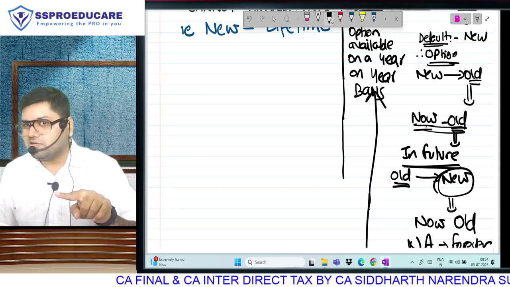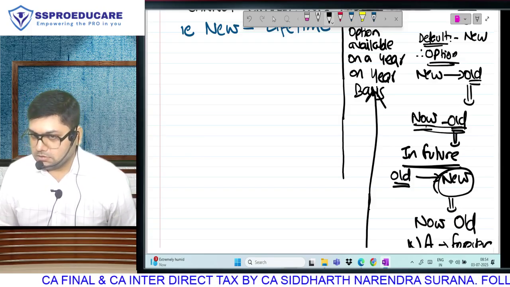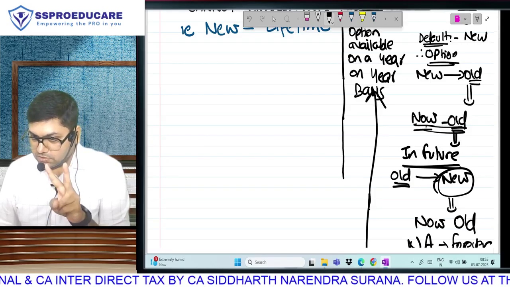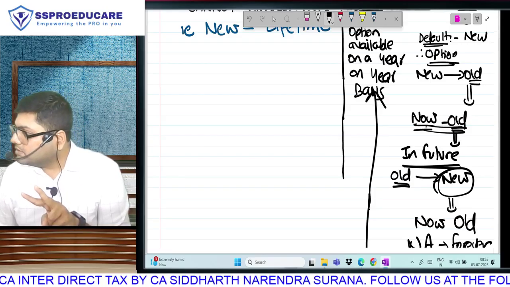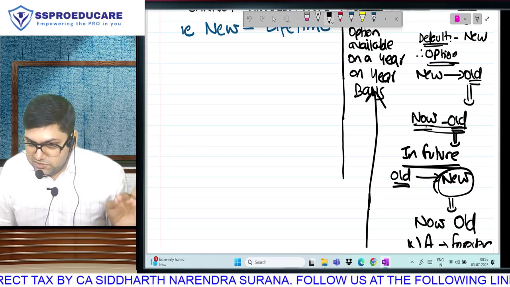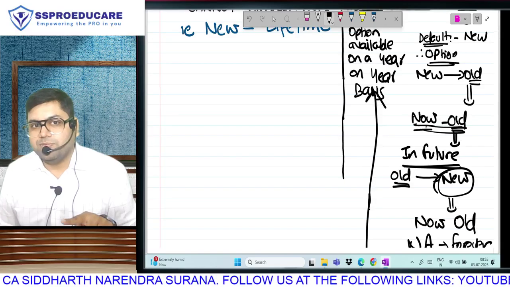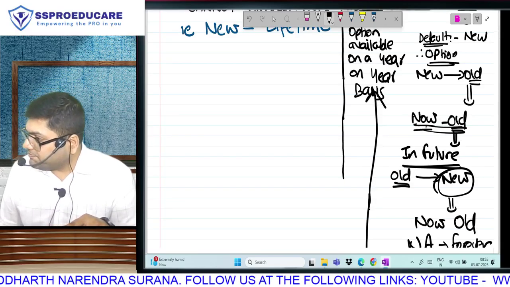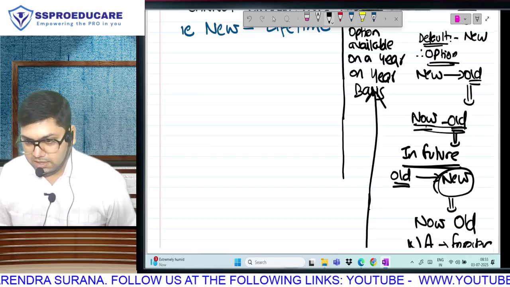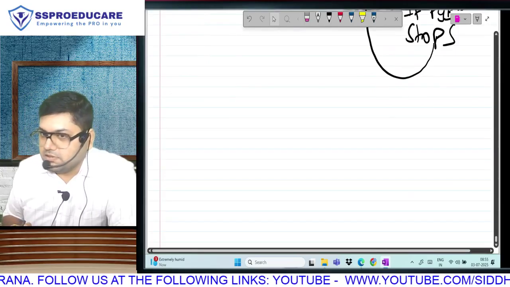What are the differences? The differences are only under 115BAC. One, it is for resident and non-resident both. Two, in this BAC, the default regime will be new. In the other 4, the default regime will be old. And three, in the other 4, once you exercise your option, that is old to new, it is forever new. In BAC, once you exercise your option, new to old, non-PGBP cases can change on a year-on-year basis. A PGBP case can come back to new, but you can't go again. And if you want to go again, stop having PGBP. Is this clear?